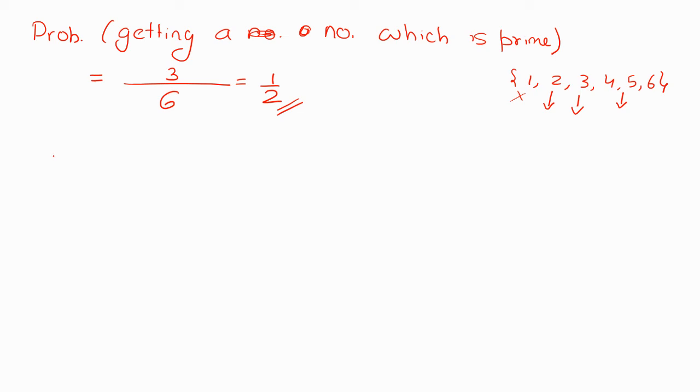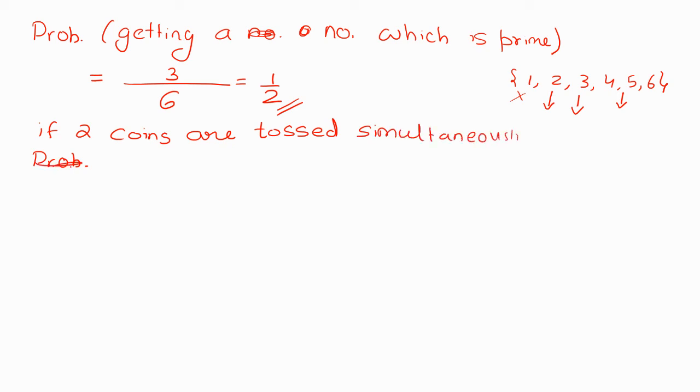Okay, now if I want to calculate a probability such that two coins are tossed simultaneously, that is, together these two coins are tossed. Now this is coin 1, coin 2. How will things be? I can get a head here and a head here. Or on coin 1 I can get a head, and on coin 2 I can get a tail.